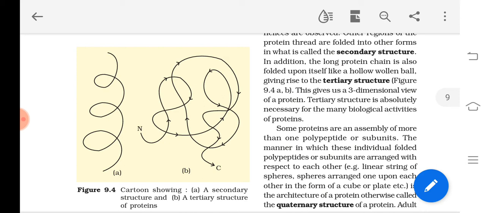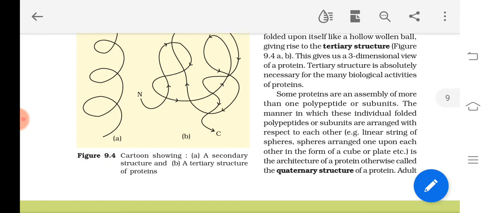Just imagine each thread is made up of a number of amino acids, and that polypeptide chain has a helix in its own axis. Then they will be arranged around that central thing in the form of a ball, isn't it? So that three-dimensional arrangement of the polypeptide chain is explained by tertiary structure.